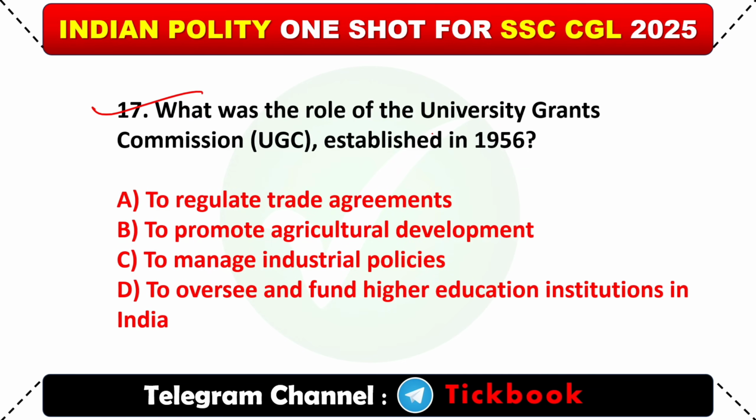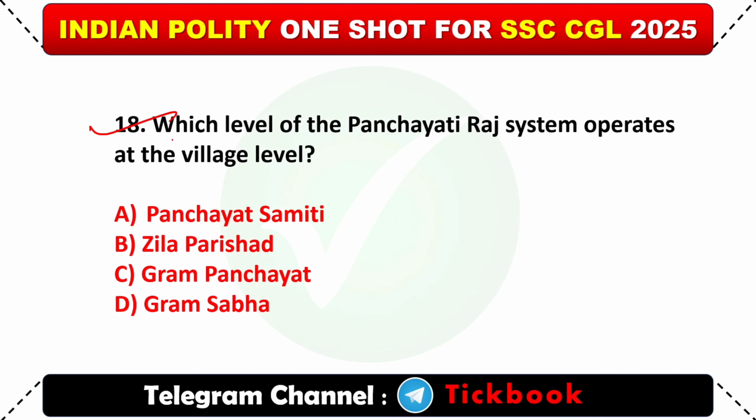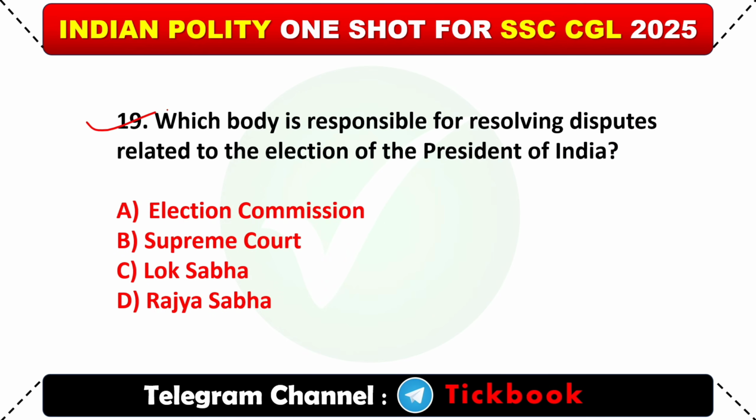17. What was the role of the University Grant Commission UGC established in 1956? What was the role? Option number D, to oversee and fund higher education institution in India. 18. Which level of the Panchayati Raj system operates at the village level? Option number C, Gram Panchayat. 19. Which body is responsible for resolving disputes related to the election of the President of India? Option number B, Supreme Court.